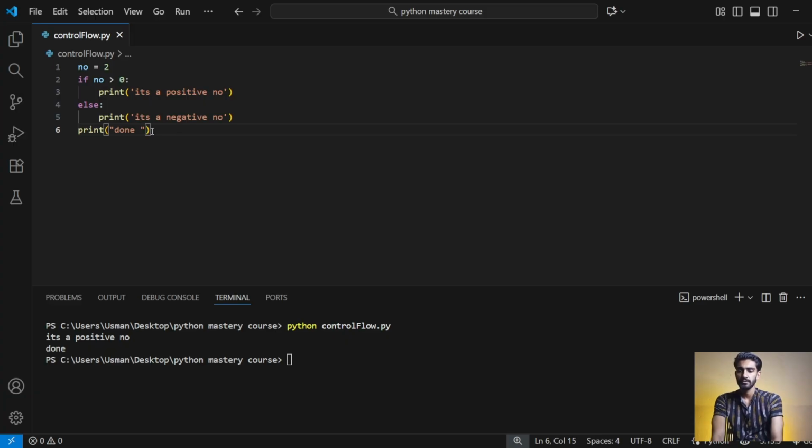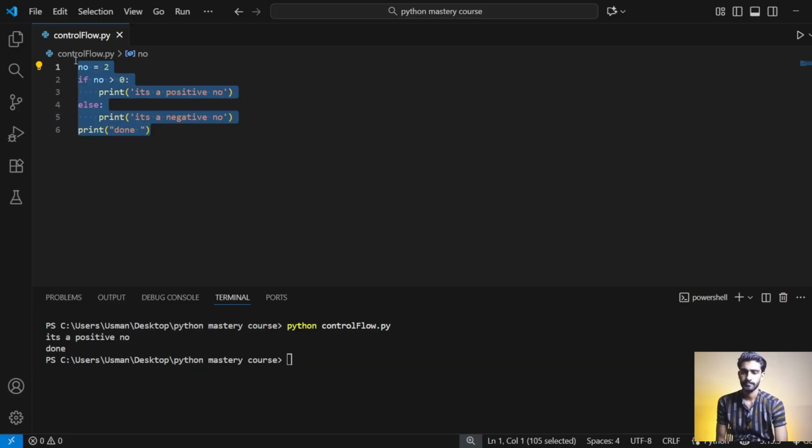Now I will move toward another example in which I will create a program to check whether a number is even or odd. So let's start.